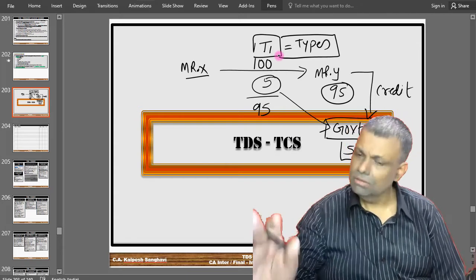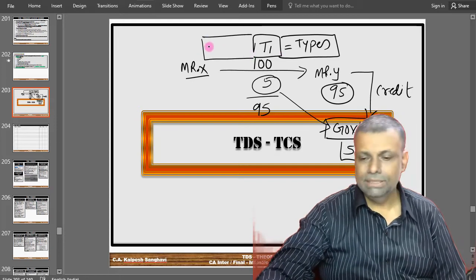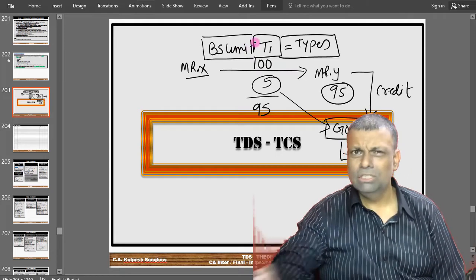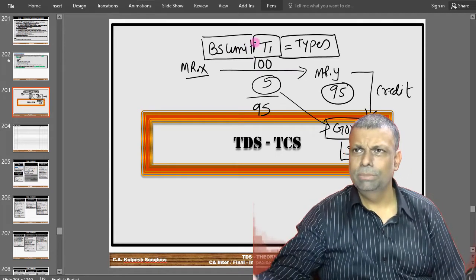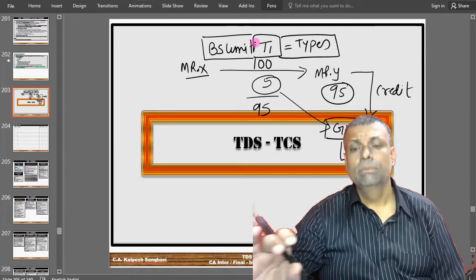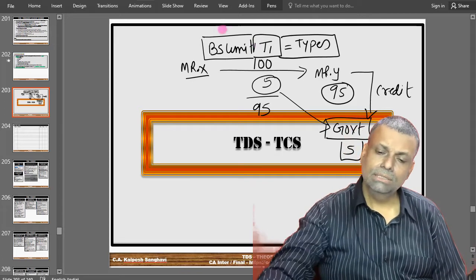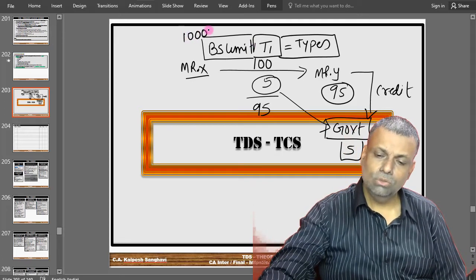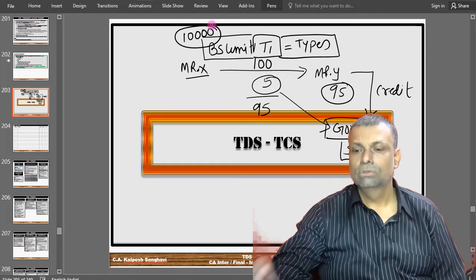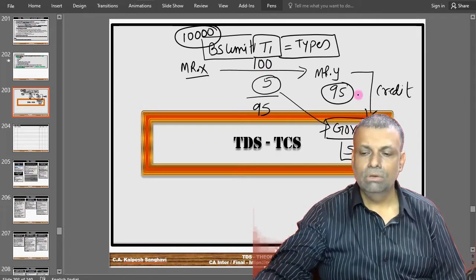Okay. Second point, with respect to every transaction, there will be some basic limit. And this is very general thing I'm telling you. Somewhere some exceptions also will be there. Somewhere there will be no limit also. But with respect to every transaction, there will be a basic limit. Now, for example, the law says that supposing you have to deduct the tax only if the amount crosses 10,000 rupees. Say for example. Okay. So, supposing if a transaction is only 100 rupees, then you will not deduct the tax.